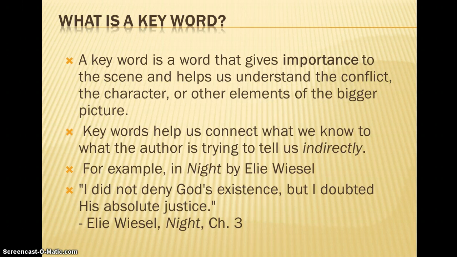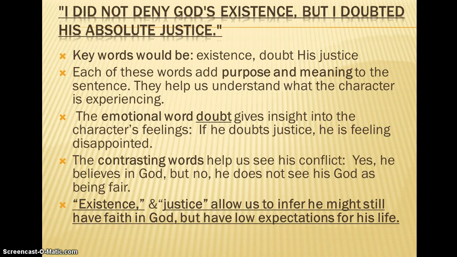So in Night by Elie Wiesel, he says, I do not deny God's existence, but I doubted his absolute justice. Keywords will be existence, doubt, justice. So each of these words has a meaning and purpose. They help us understand what the character is experiencing. So doubt tells us how he's feeling, gives us insight into his feelings. He doubts there's justice. He is disappointed. He doubts that things are going to go his way. He believes in God, but he doubts things will go his way.